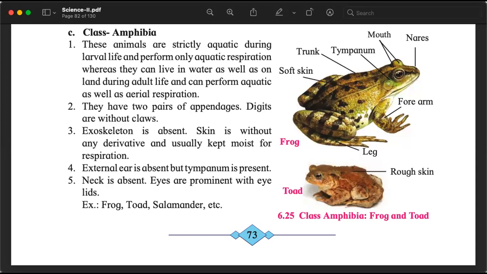So there is no external ear. जैसे हमारे कान होते हैं जो बाहर से दिखते हैं वैसे नहीं होते, but they have a tympanum which does the same function. Neck is absent. गला नहीं होता, head होता है, body होता है, trunk होता है, हाँ? But there is no distinguishing neck. बड़ी बड़ी आंखें होती हैं without eyelids. हमारी पलकें होती हैं, उनकी पलकें नहीं होती. Examples: frog, toad, salamander.